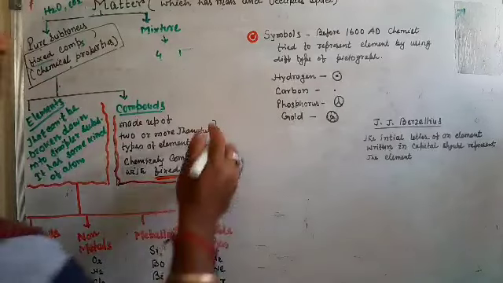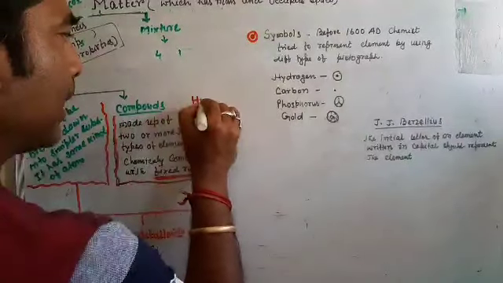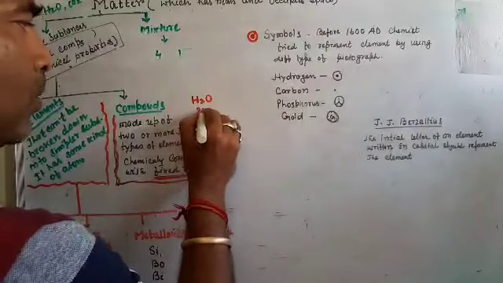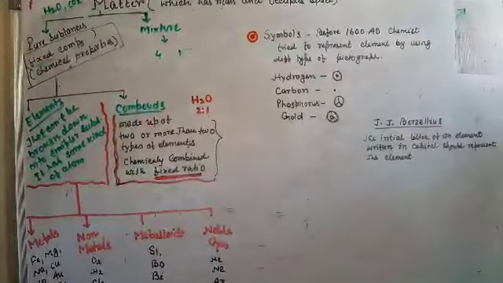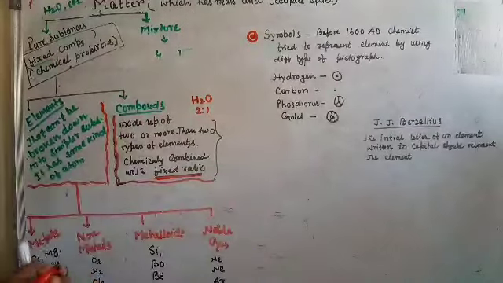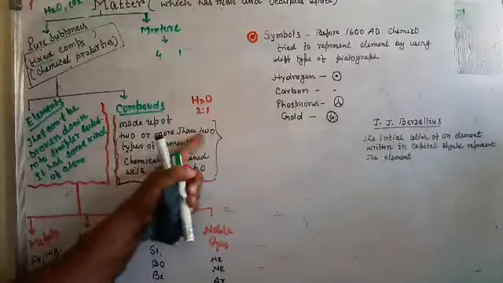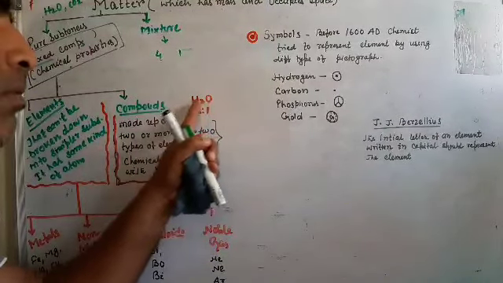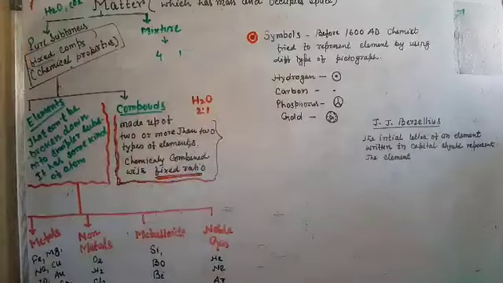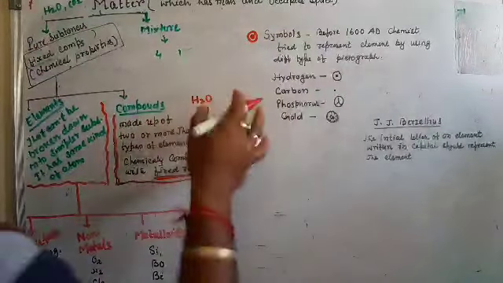How? Suppose you take H2O again: 2 hydrogen, 1 oxygen. Made up of 2 or more than 2 elements. Here only 2 elements, hydrogen and oxygen, in a fixed ratio 2:1.